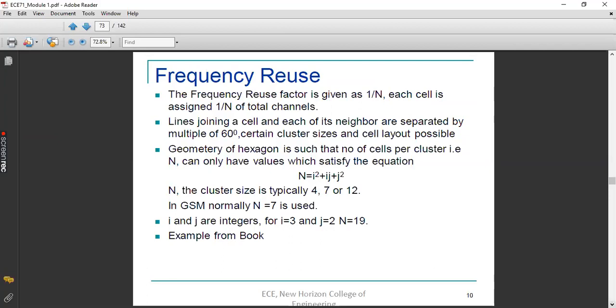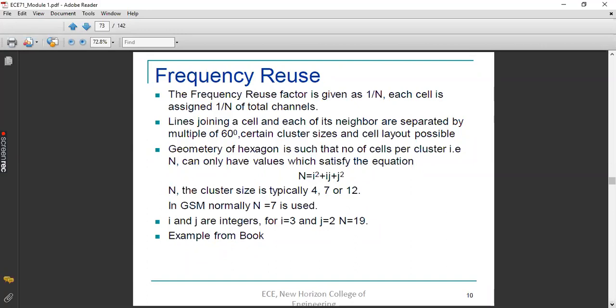Suppose if i is equal to 3 and j is equal to 2, then n is 19. If you substitute in that equation, n will become 19, which means that 19 cells can be accommodated in one cluster. Clear? For n equal to 7, that is the nominal value for any GSM system, the cluster size is 7.